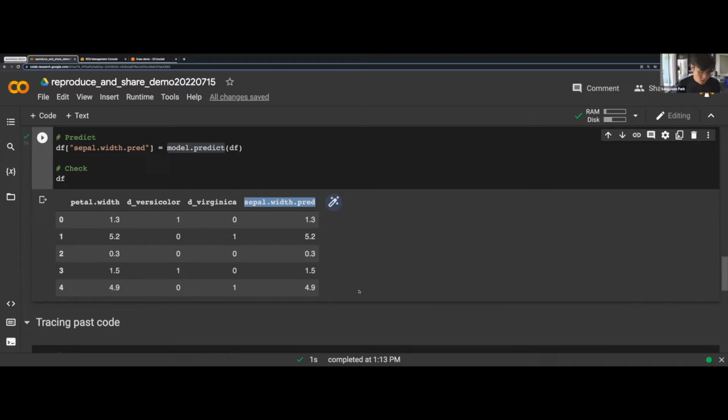Normally, we would try to identify who produced this model in the first place. And if we can find that person, we're going to ask what code they actually used to produce this model. But there are some problems here.